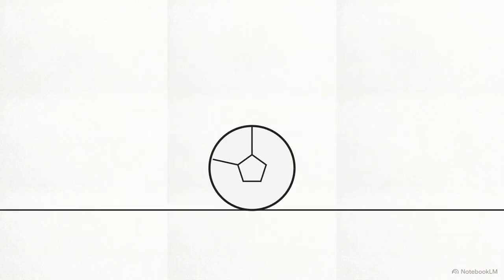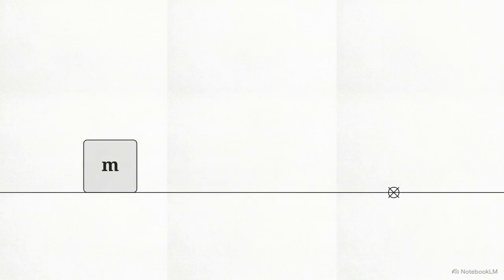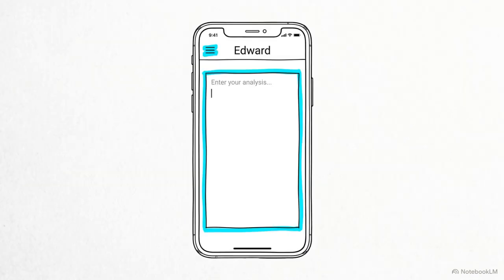Let's test these rules. Look at this stationary football and imagine a player kicking it. Map out how these three specific rules apply to that sequence of action. Using these rules allows you to logically predict physical behaviors in your environment. Type your breakdown of the football kick into Edward to verify your reasoning.